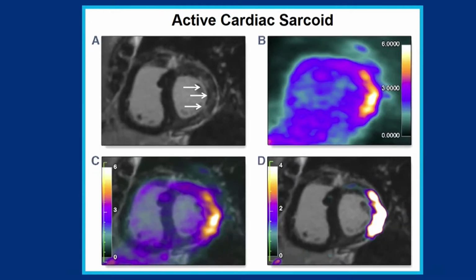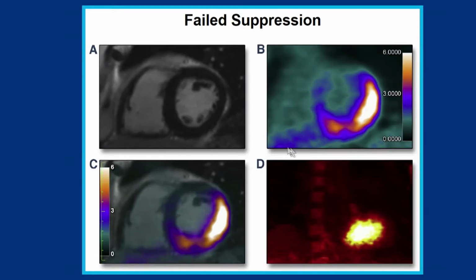Is that possible? Good. So what we actually did was we started systematically referring these patients with cardiac sarcoid or suspected cardiac sarcoid for hybrid PET MRI imaging. And we actually then started referring patients with any biopsy positive sarcoid for this modality. And what we found was that not only can you have active cardiac sarcoid, but there is this pattern of failed suppression. And this is really the Achilles heel of PET imaging. So this is responsible for the high false positive rate of PET.